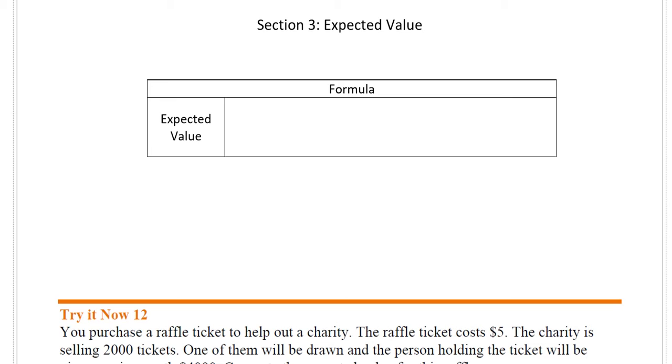Now, to find the expected value, the formula for expected value is capital sigma, which represents the sum, of x times the probability of x. It's really x sub i times the probability of x sub i.